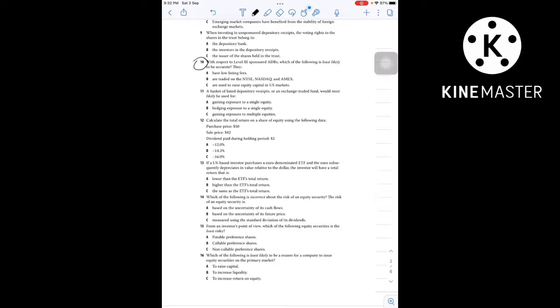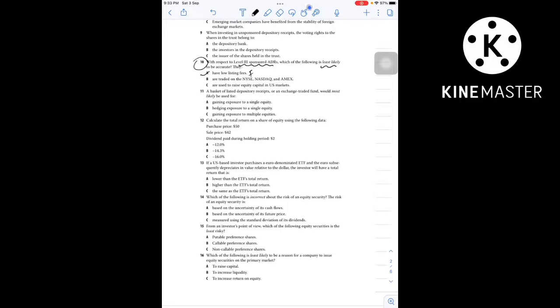With respect to level 3 sponsored ADR, which of the following is least likely to be accurate? So focus on the words level 3 sponsored ADR, and we need to answer the least likely statement. Option A, they have low listing fees. Okay, this is false, so this is the correct answer.